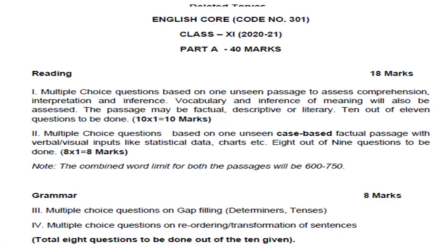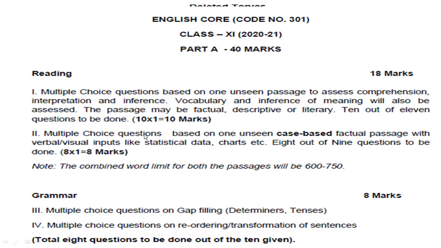So what is given here? MCQs, multiple choice questions, will be asked on the basis of unseen passages. Unseen passages will be given to you, and out of 11 questions you have to answer 10. In this, MCQs will be there. Vocabulary-based questions will be asked, or they can ask you the meaning of any word also, right? So it will come in 10 marks, 1 mark for each question.